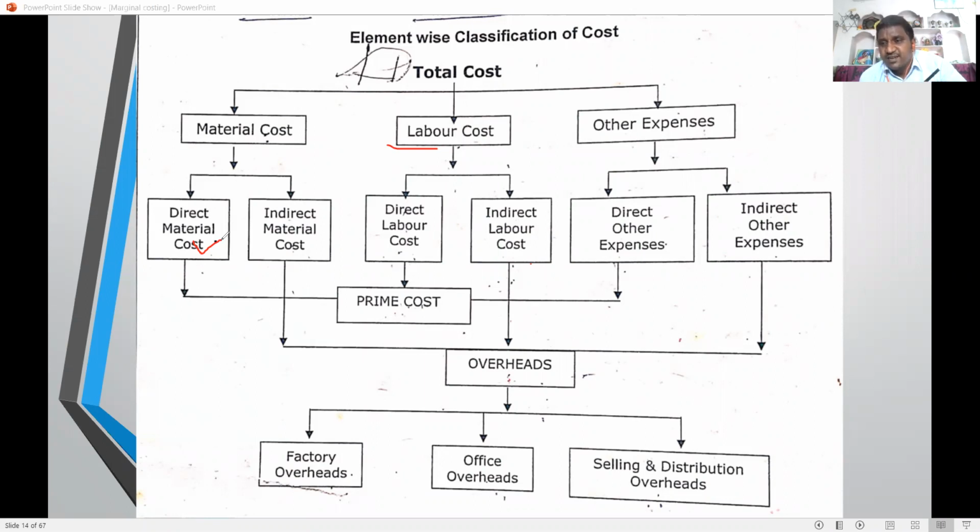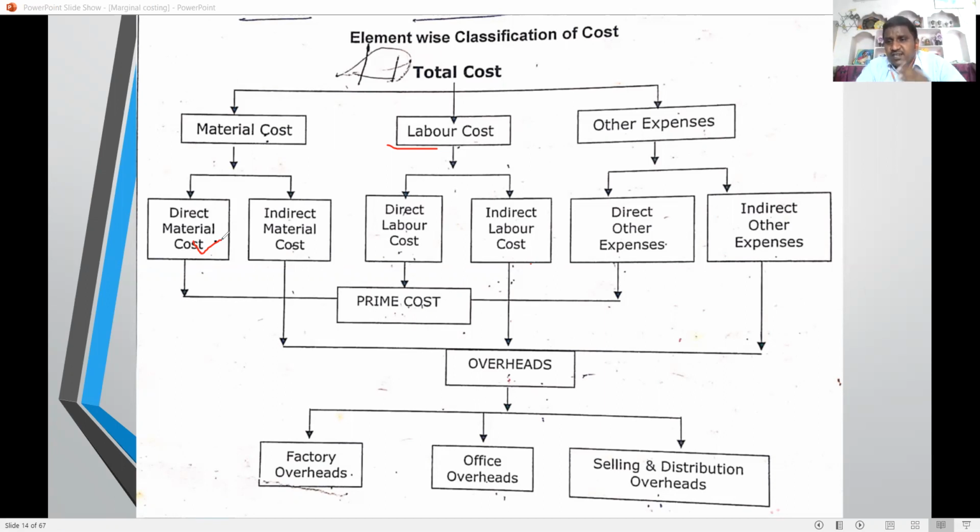Indirect materials are those not directly identified with a given unit of product. Whenever you see the product, you can't identify the material, so it is called indirect material. Examples of indirect material are lubricant, cotton waste, and small pins. Direct labor is labor directly engaged in the production process at factory level. Indirect labor is labor not directly engaged with the given unit of product. Watchman, attender, office boys, and office staff come under indirect labor.